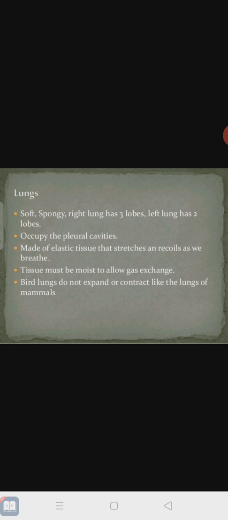Bird lungs do not expand or contract like the lungs of mammals. The contraction and relaxation that take place during inspiration and expiration in mammals will not happen in birds. They do not expand or contract like mammals.